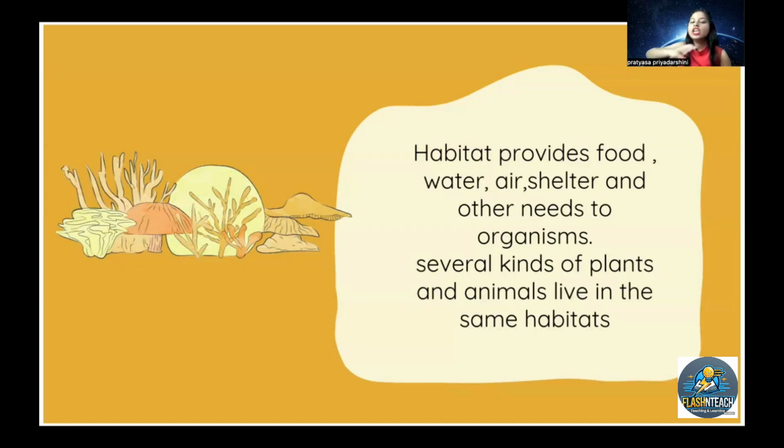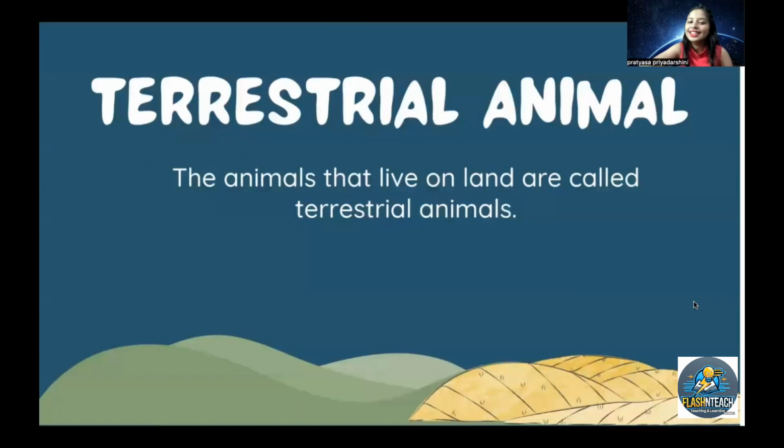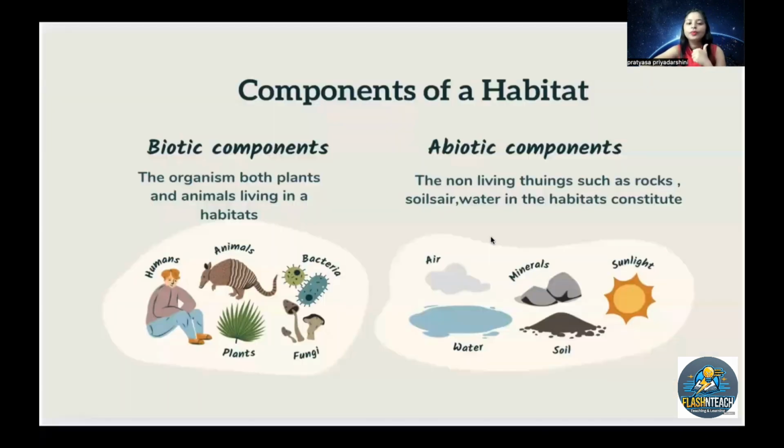Yes. So habitats, actually, there are two different kinds of habitats you can see. The first one is the terrestrial habitat. The animals that live on land are called terrestrial animals, and this kind of habitat is called terrestrial habitat. Now, terrestrial habitats also have different kinds, and I will explain them one by one to you.